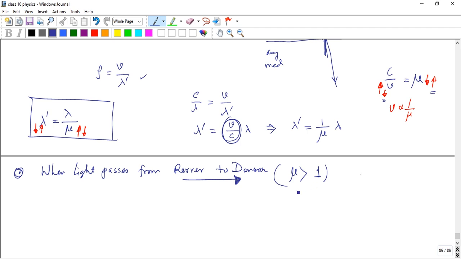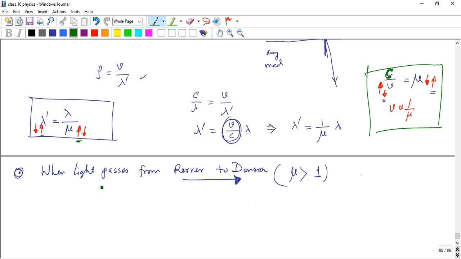If mu is greater than 1, check the box: c by v. If mu increases, lambda decreases, so rarer to denser.